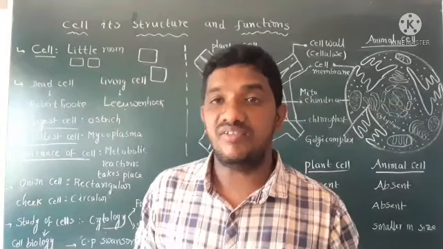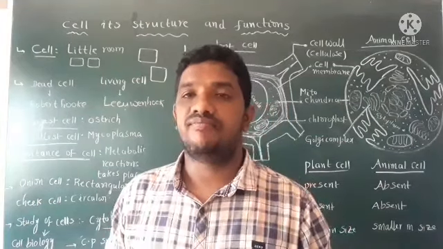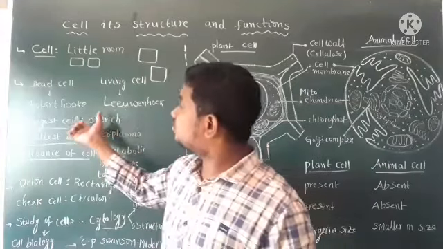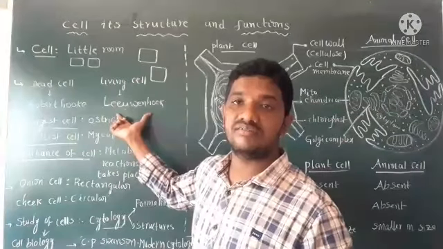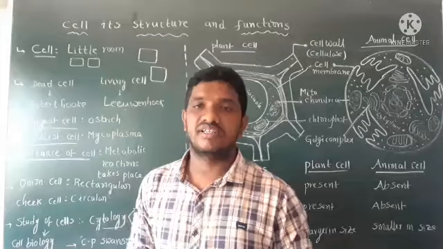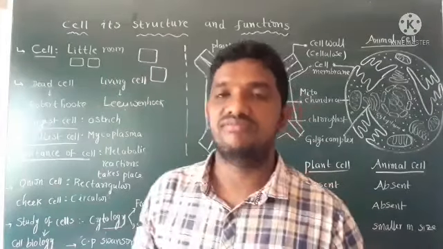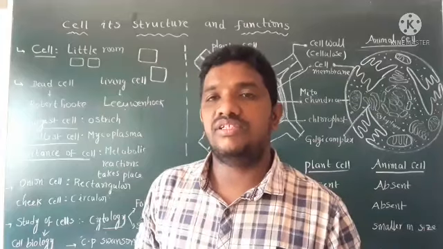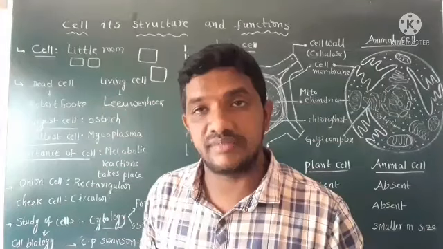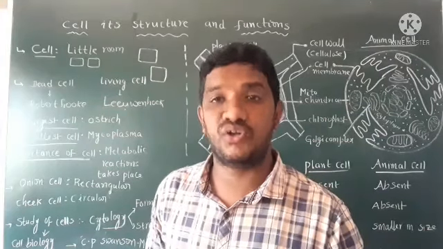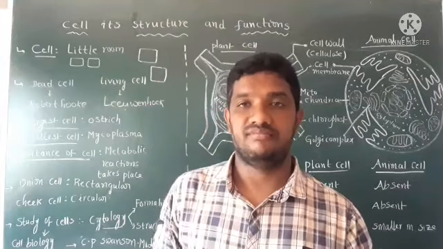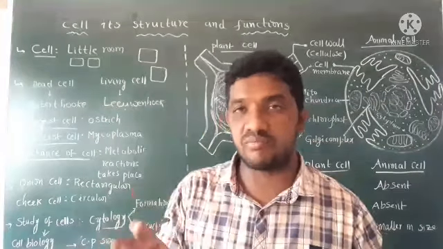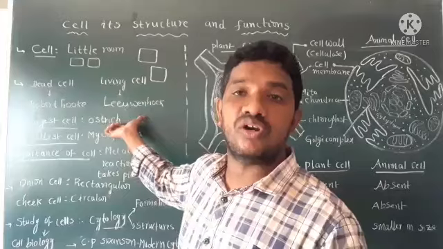Later, the living cell was discovered by Anthony van Leeuwenhoek in the year 1674. He called the small microorganisms animalcules. So the living cell was discovered by Leeuwenhoek.